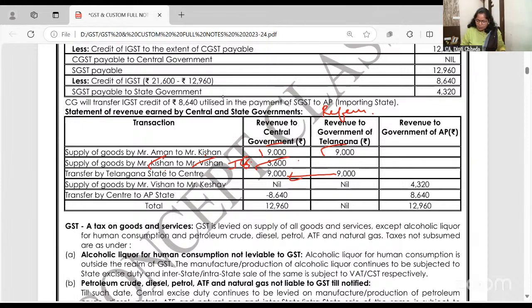Now, at this point, I want all of you to put a line if you have the printout. What is the tax here? Nil. What's the tax here? 21,600. Exactly, it's an interstate tax from Telangana to Andhra Pradesh, and 21,600 revenue came to the government.